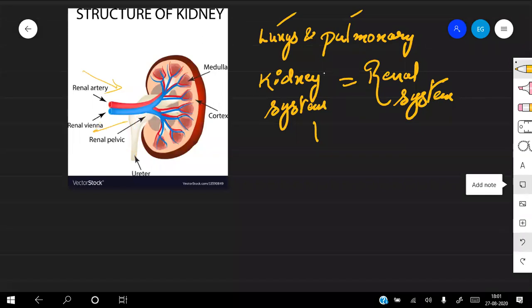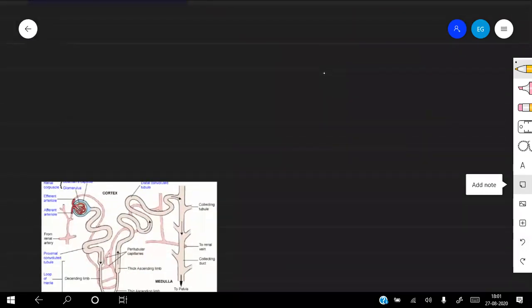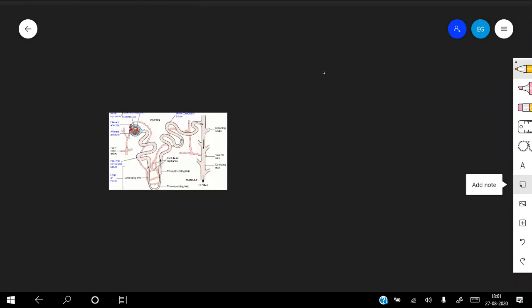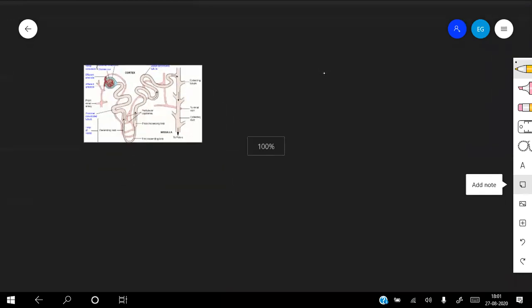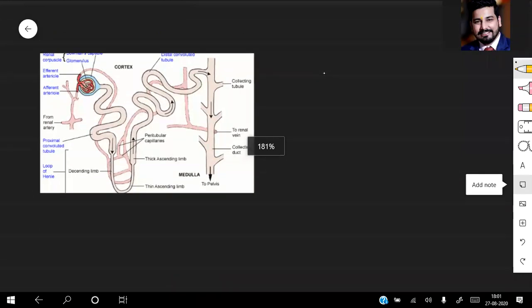After completing the structure of the kidney, let's first study the structure of the nephron. The next very important structure is the nephron. I have taken an easy diagram for the structure of the nephron.